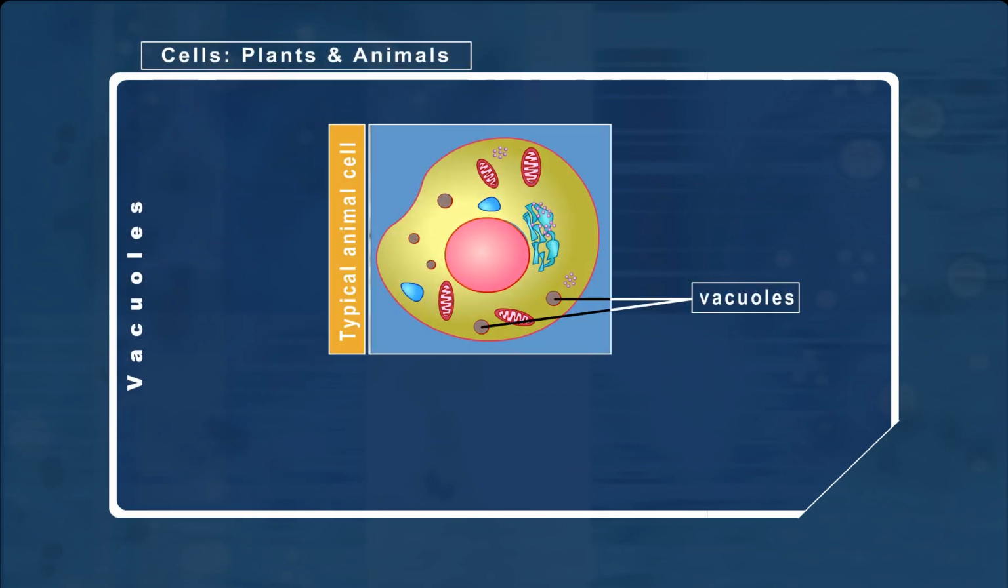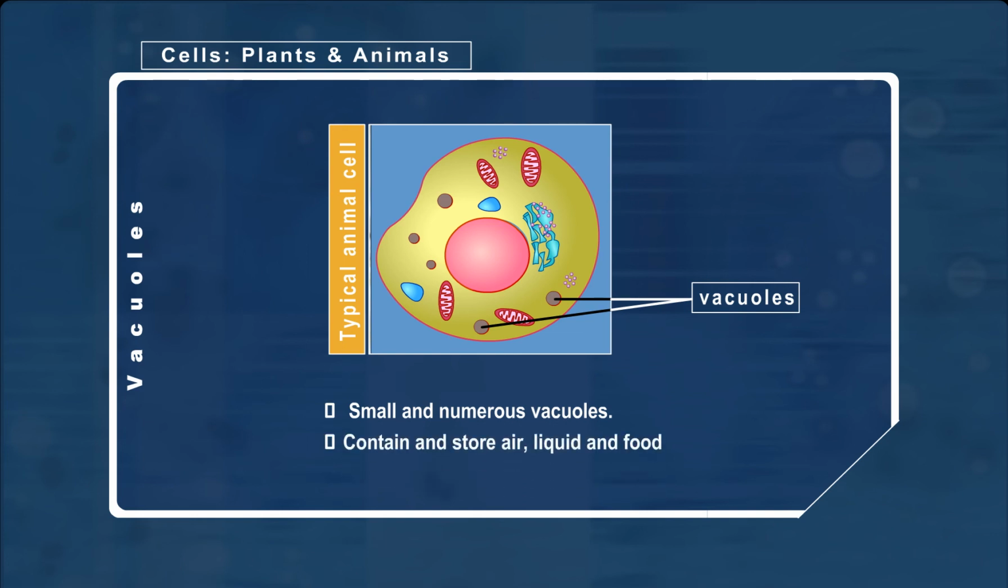An animal cell has small and numerous vacuoles. They help to store food that is not immediately needed by a cell. These vacuoles contain air, liquid, and food particles.